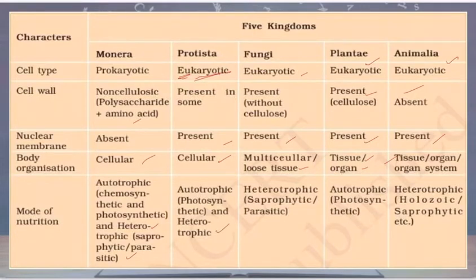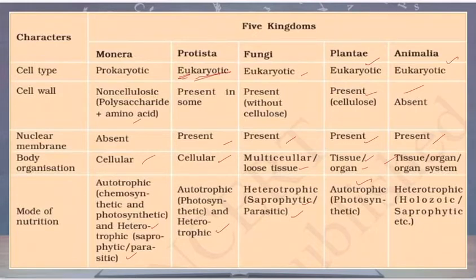Whereas Protista are autotrophic, photosynthetic, but some of them are heterotrophic. They follow different modes of nutrition. Whereas in fungi, of course, since there is no chloroplast, it is not green, it is non-green, so it has to be either saprophytic or parasitic. Most of the time it is saprophytic. Whereas in plants, a lot of chlorophyll. So having chlorophyll, they absorb sunlight, they undergo photosynthesis, so autotrophic, they prepare their own food.